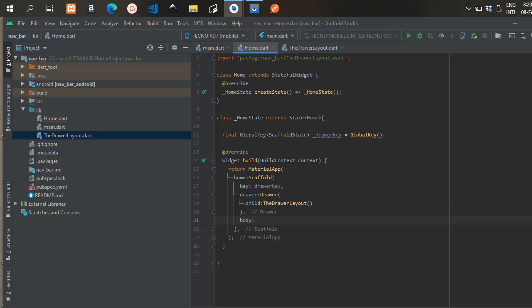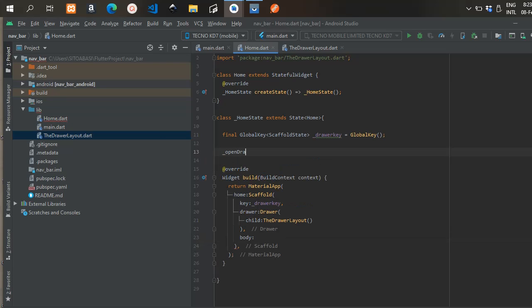So we're going to copy the drawer layout, and we're going to use it in the home.dart. Okay, we already have it here. All we have to do is import it. Once we import it, the drawer layout will have a child. So that is how we design the drawer layout. That is how the layout will look when you click the button.